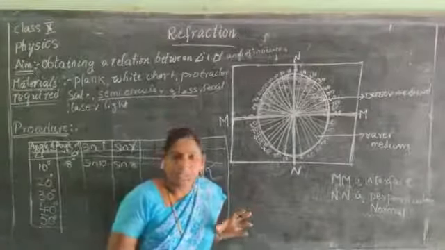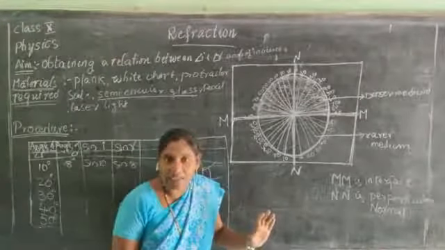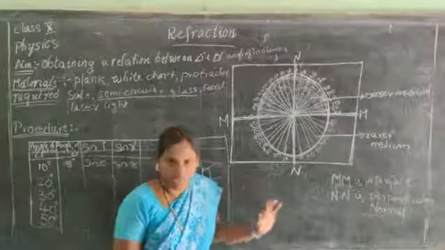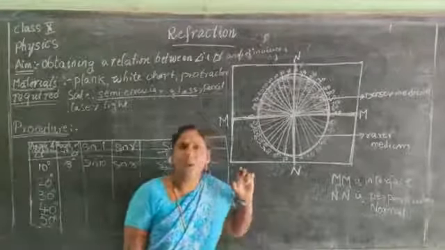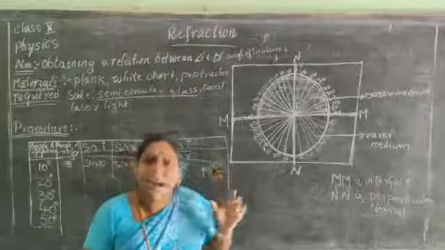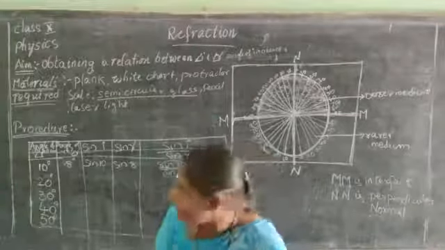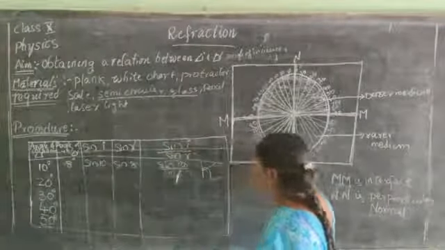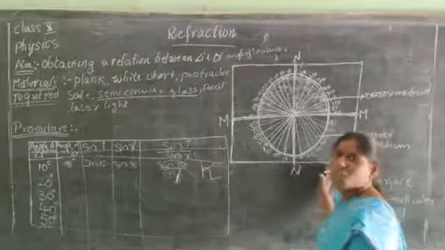We observe that sine I by sine R is a constant. For each value, sine I by sine R is a constant value. And this is called Snell's law.